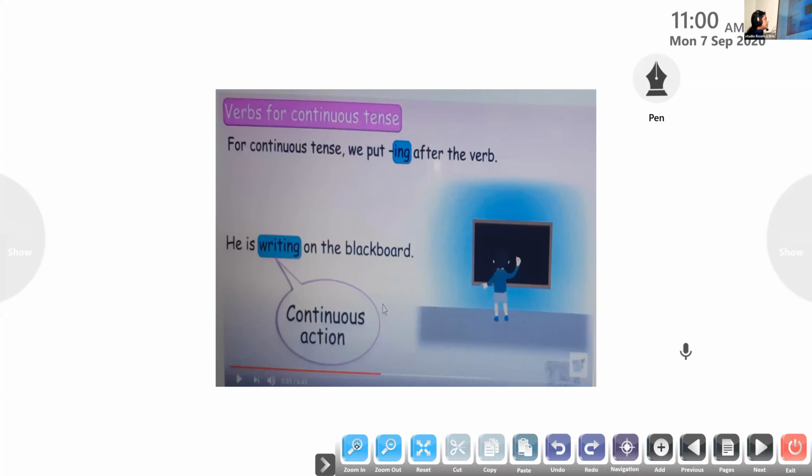One more example is there. He is writing on the blackboard. You can see the teacher writing it on the blackboard. So he is writing on the blackboard. So writing shows a continuous action. You can see that writing, the action is still going on and is not completed and it is taking place at this moment. Have all of you understood?